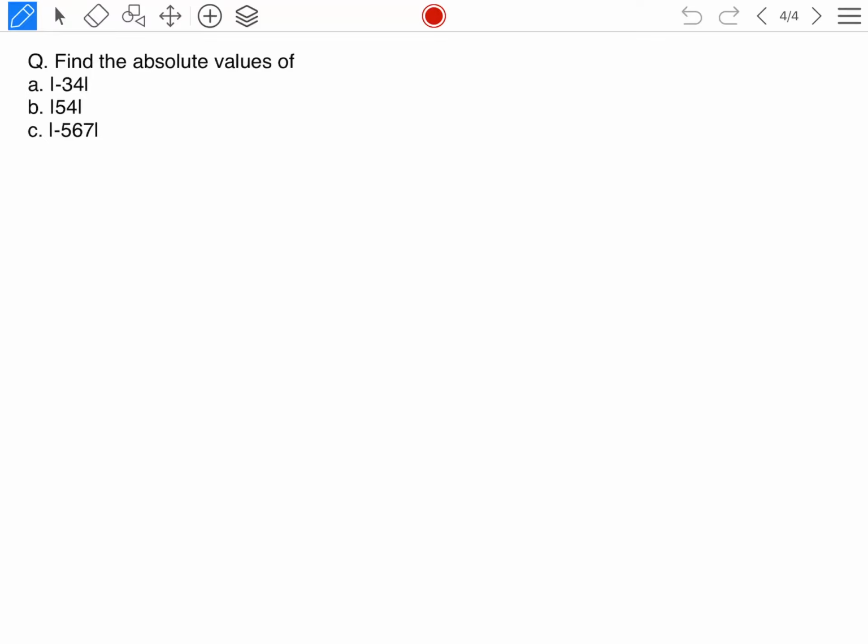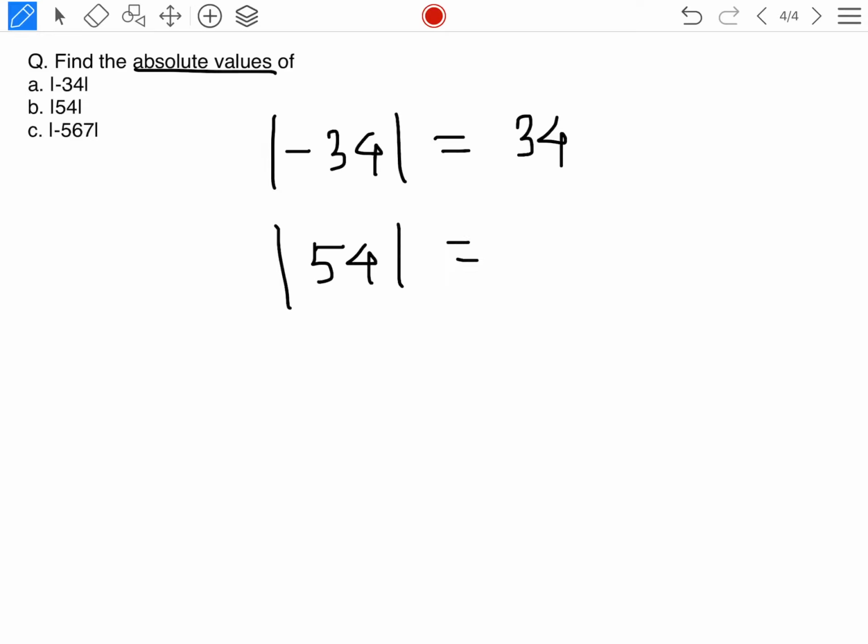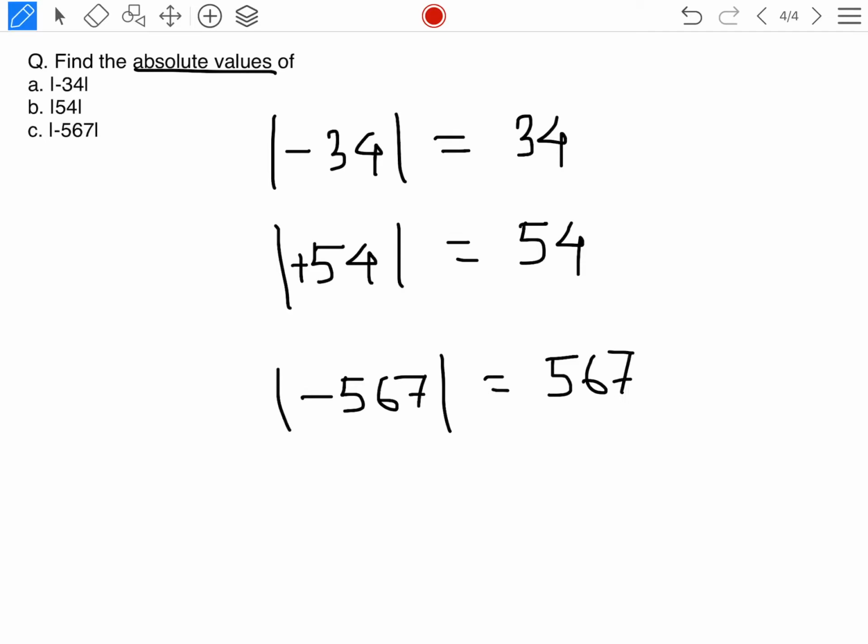These are very easy. These you can just simply find the numerical values. It is given, find the absolute values of. First one it is given minus 34. Just remove the sign, 34. Okay. Second one it is given 54. Remove the sign, 54. That means here positive sign is there. Okay. Then third one it is given minus 567. Remove the sign. So it will be 567. Understood?